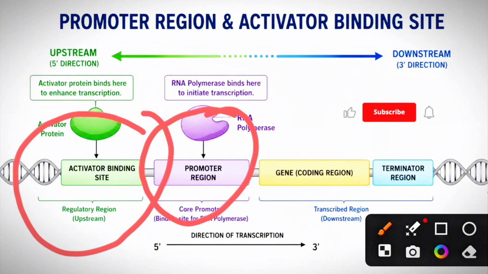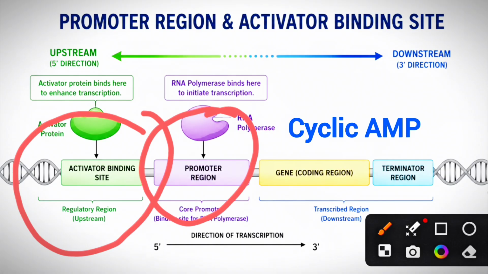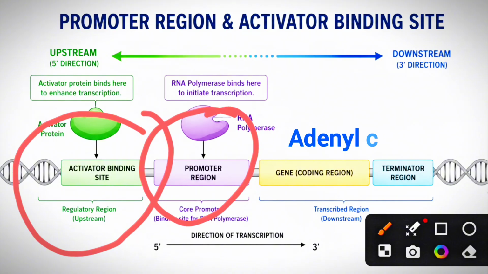When glucose is absent in the medium, you have to remember, CAP requires cyclic AMP to bind to the promoter. So, CAP requires cAMP. When cAMP is present at sufficient concentrations, okay, cAMP is generally synthesized by the enzyme adenyl cyclase.